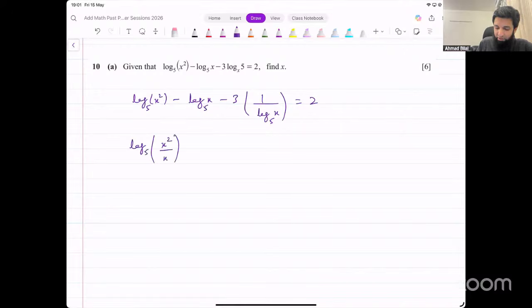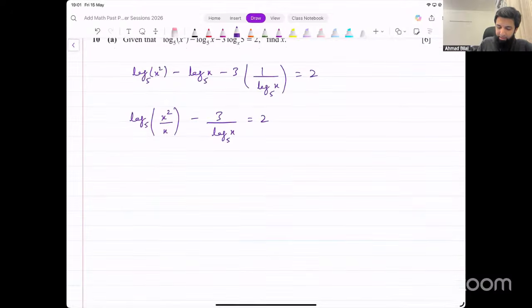Simplify this first a little. Minus 3 over log of x base 5, that equals 2. And now x squared and x get cancelled, and we are left with log of x base 5, and that's pretty useful now because we have exactly the same term in the denominator here as well.